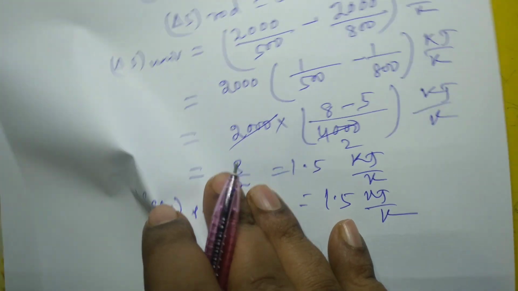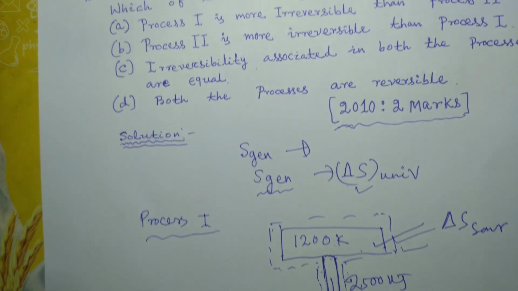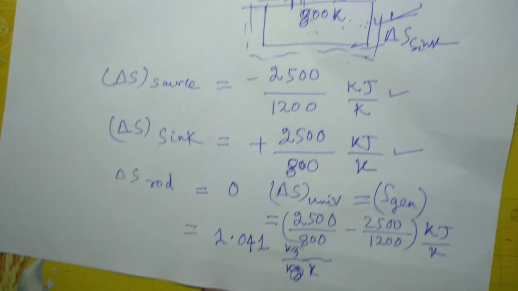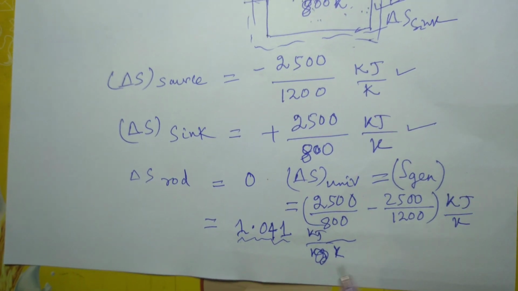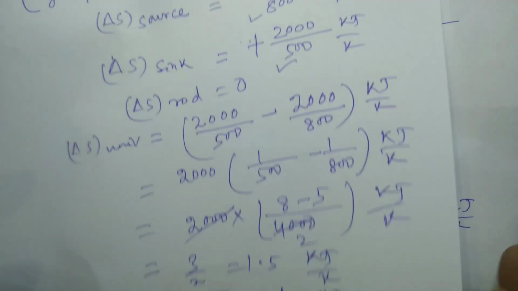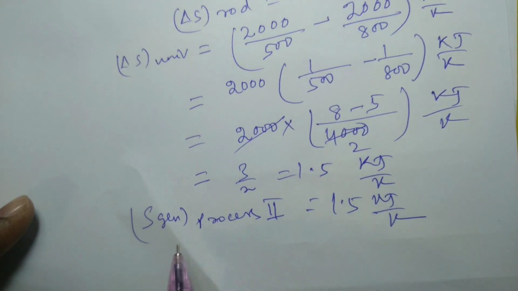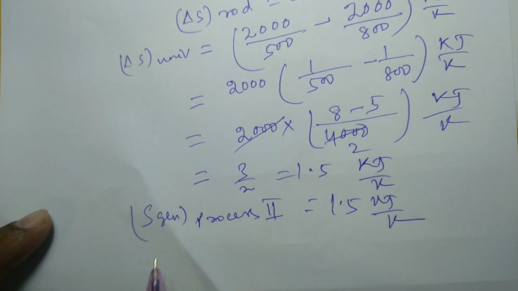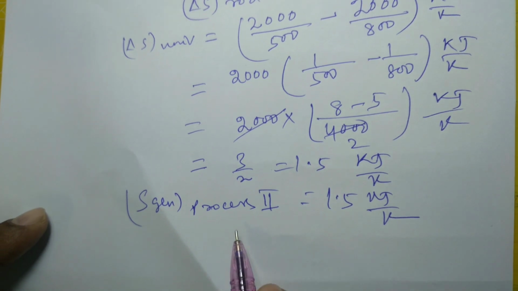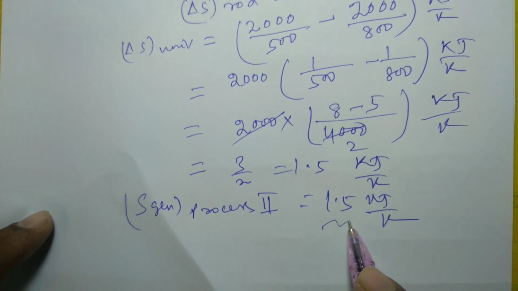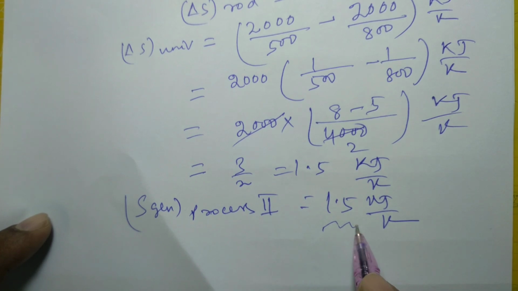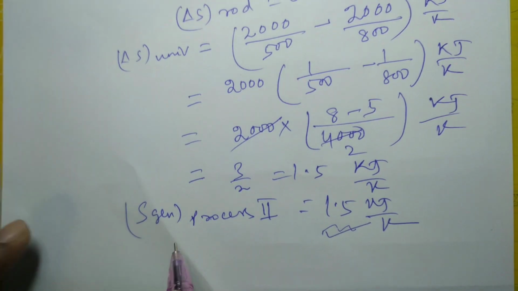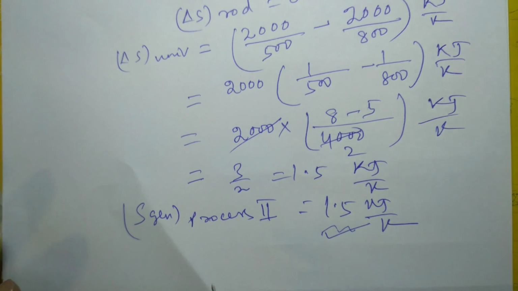And in case of process 1, we had already calculated the entropy generation is 1.041 kilojoule per Kelvin. Both are positive. During process 1, entropy generation was 1.041, and in case of the second process, this is 1.5 kilojoule per Kelvin. So this is the higher value. So more entropy is generated during the second process.